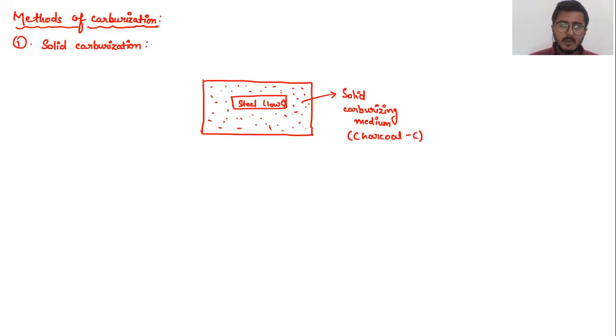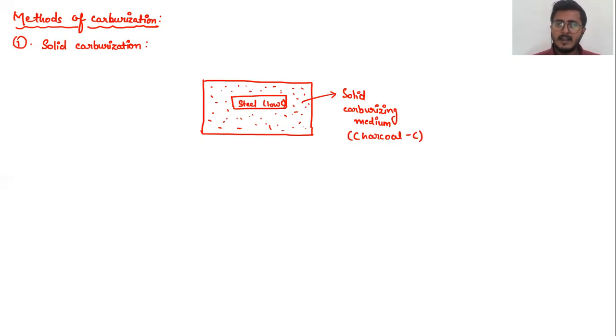Okay. So what is charcoal, by the way? It is nothing but when all the volatile materials are removed from wood, the resultant product is known as charcoal. Okay. So the low carbon steel is basically kept inside your charcoal medium.